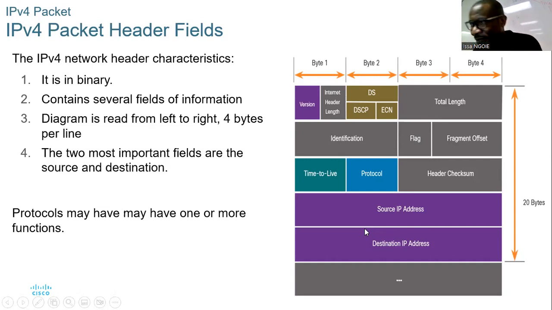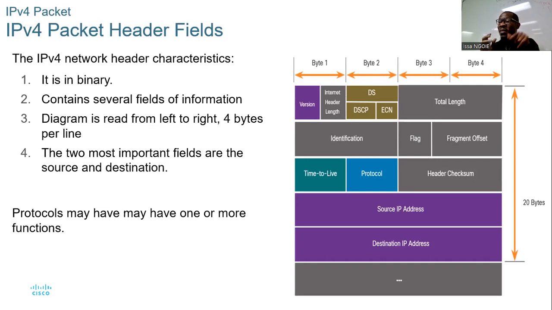So in summary, you have to understand this. There is what we call the IPv4 packet header. What does it mean? It means this. When I have my data, I need to add some information related to how to send the data, where to send it, right? So now when you combine your data plus your IP header, we get what we call the IPv4 packet, right? So when you are typing a message, when you want to send it, that message, that packet needs to be combined with some information on how to send it.